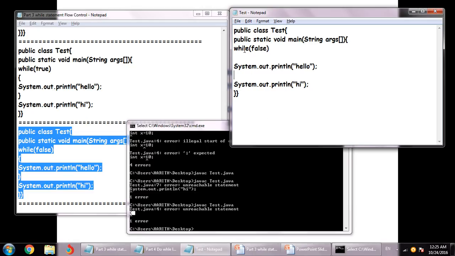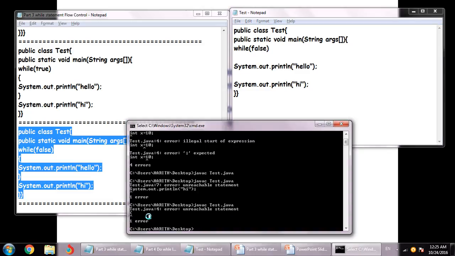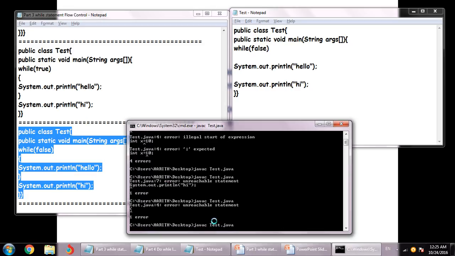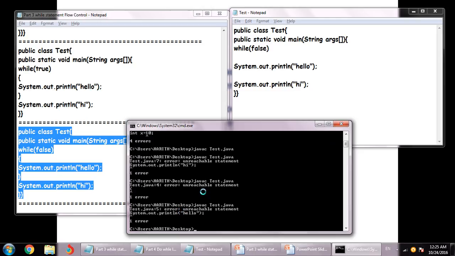Because if there are no curly braces, the statement after the condition will be considered inside the while loop. So it will be like System.out.println hello, and the rest of the things will be the same. Let me run this now, and we'll see this, right? That proves the point.